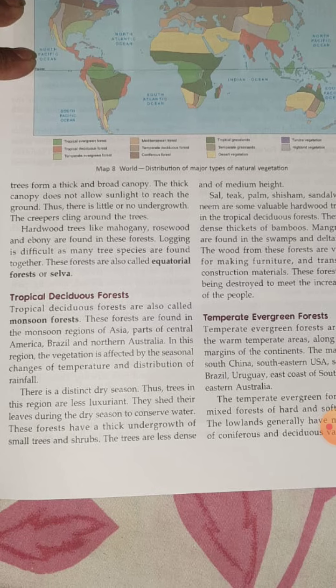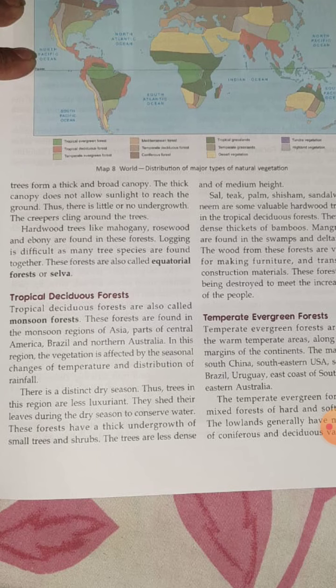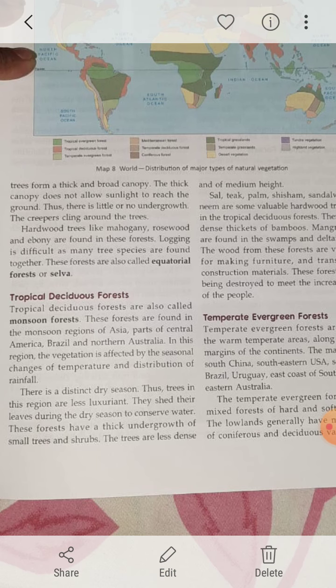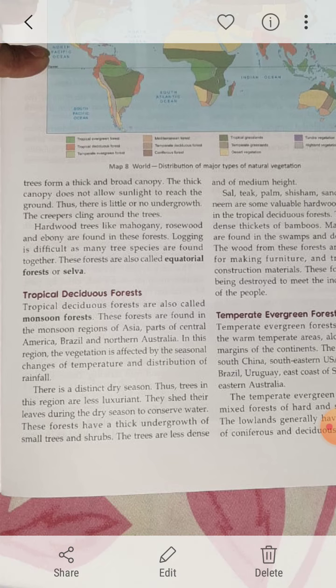Next one is the tropical deciduous forest. Now, children, the tropical deciduous forest has been divided into two: one is moist, one is dry. The moist one is known as the monsoon forest. If the word monsoon is there, that means the vegetation is affected by the seasonal changes of temperature and the distribution of rainfall. Next one is the dry type. Trees in this region are less luxuriant. They shed their leaves during the dry season to conserve water.